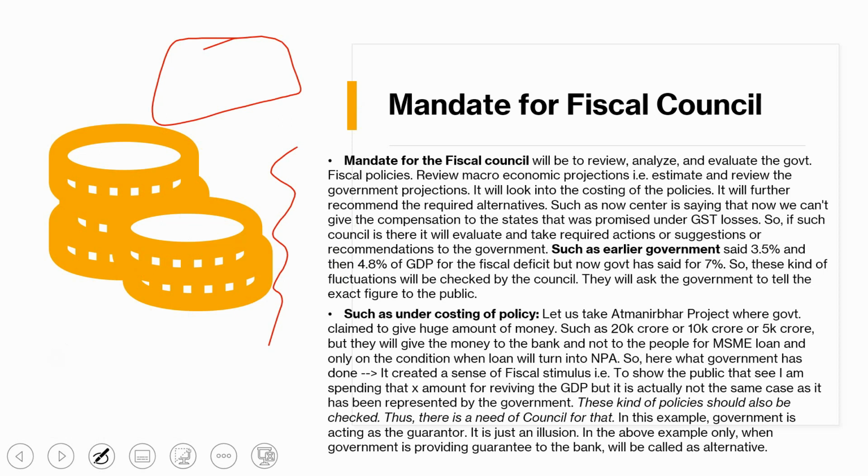Similarly, now the central government is saying that we can't pay the compensation that was promised under the GST losses. If such a council is there, it will evaluate and take the required action as suggestions. Such a council means your fiscal council. And earlier the government said 3.5% and 4.8% of GDP, but now the government is saying 7%.